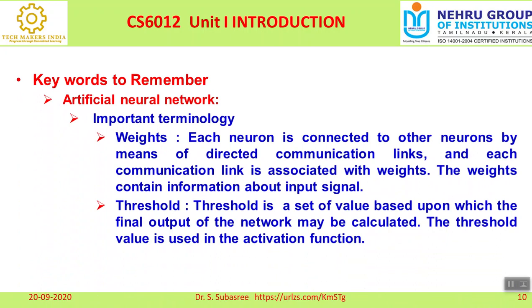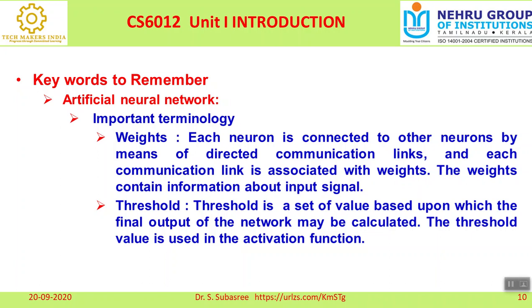Then there are certain important terminologies associated with artificial neural networks. I told you there is the input parameter, and then the next node is in the hidden layer. The connection between these two is done by the weight parameter, as the input value is multiplied with it. That is the first important terminology.